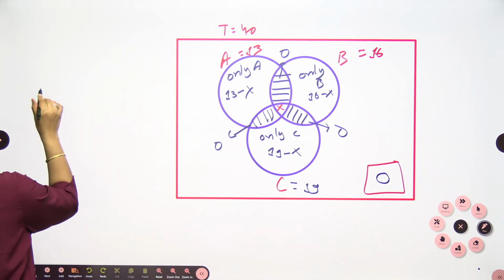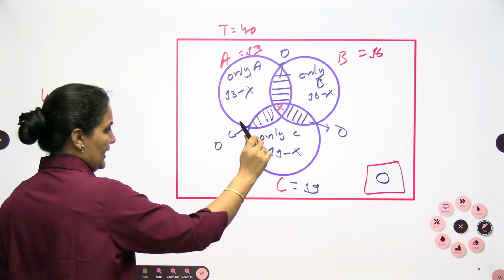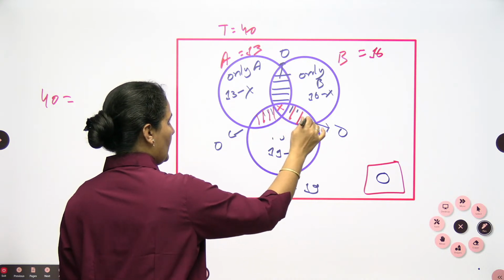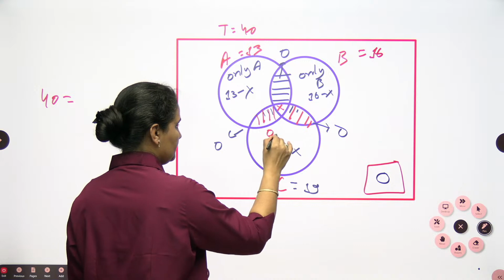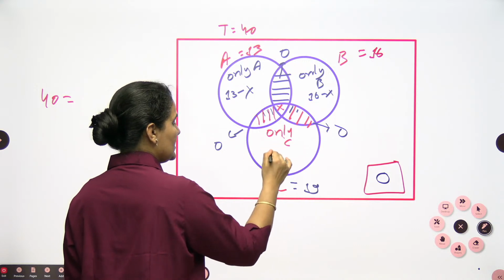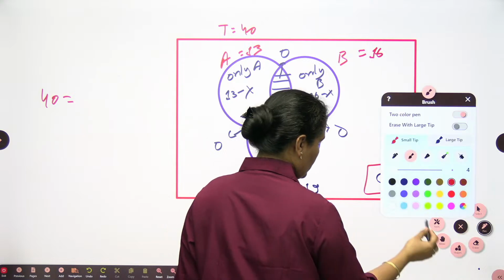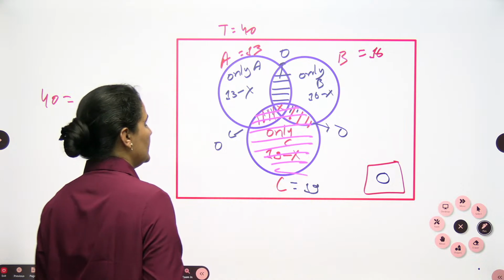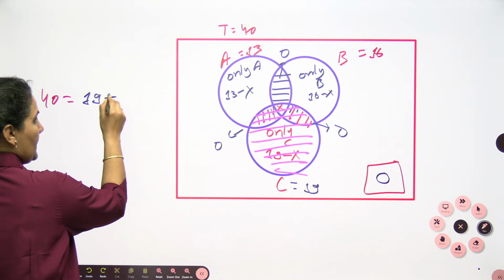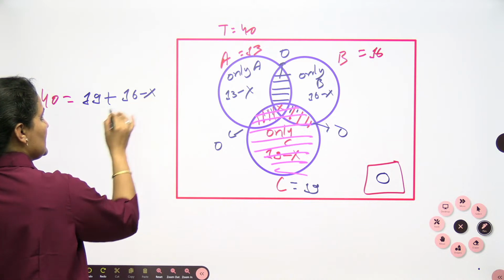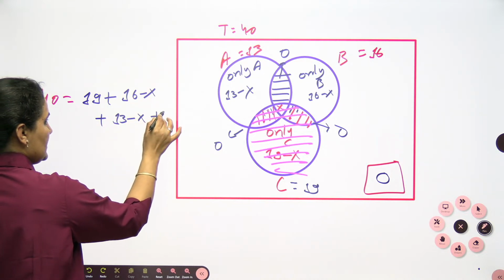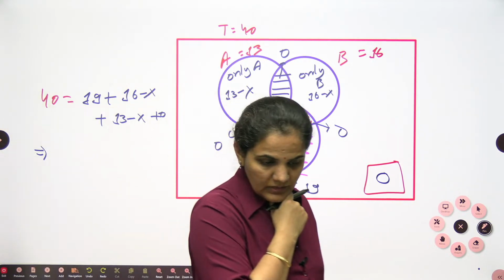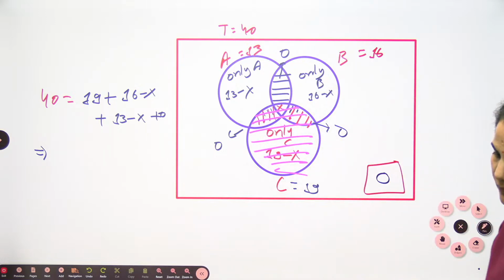So let's approach it directly. 40 is equal to, and I want to use the bigger number as it is, so only C is 19 minus X. It will be 19 plus 16 minus X plus 13 minus X plus 0. Can you find out the value of X from here?